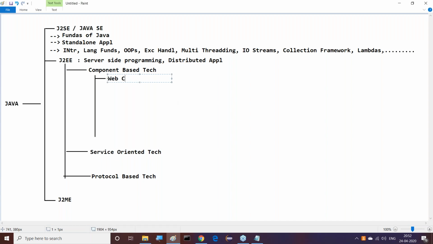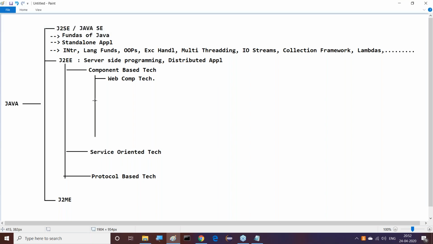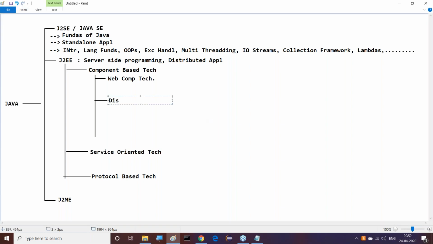Then the second one is distributed component based technologies or distributed technologies.